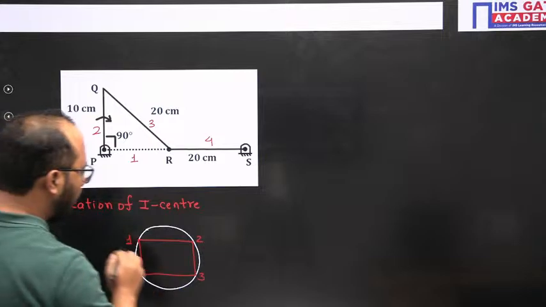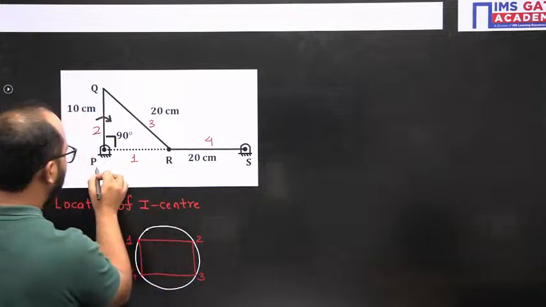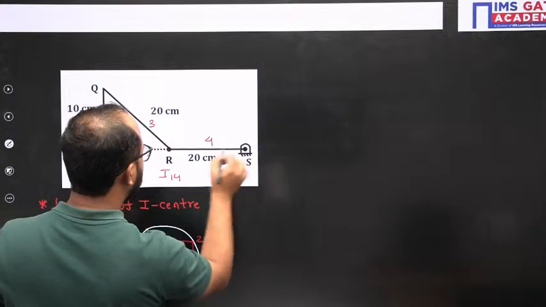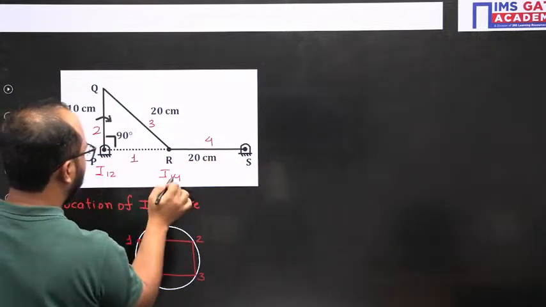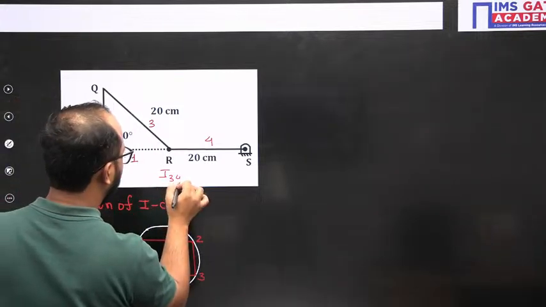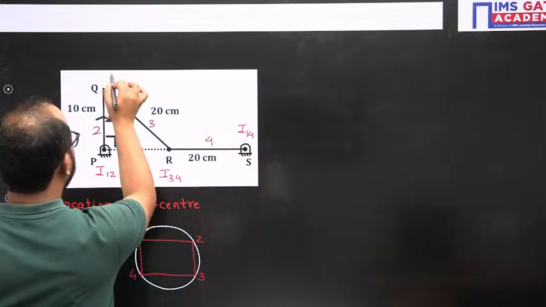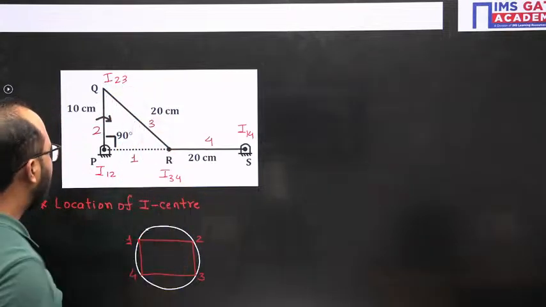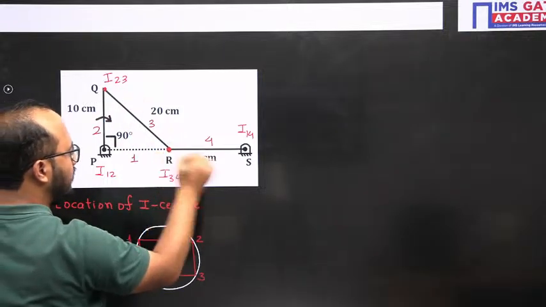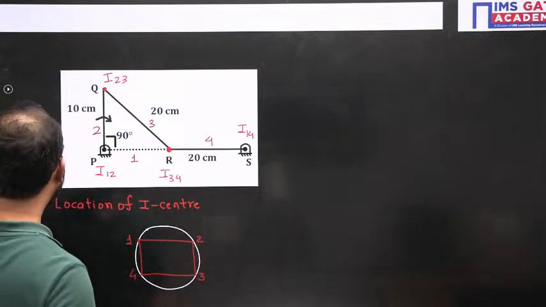First of all, I will mention the I centers which we know directly here: I12, I23, I34, and I14, because link 1 is fixed. Clear? Now the other I centers we need to find out.